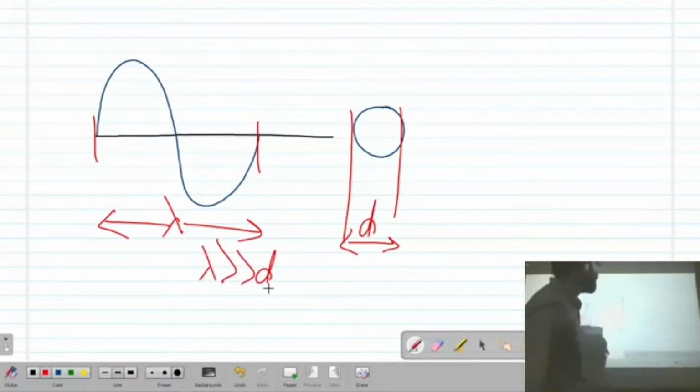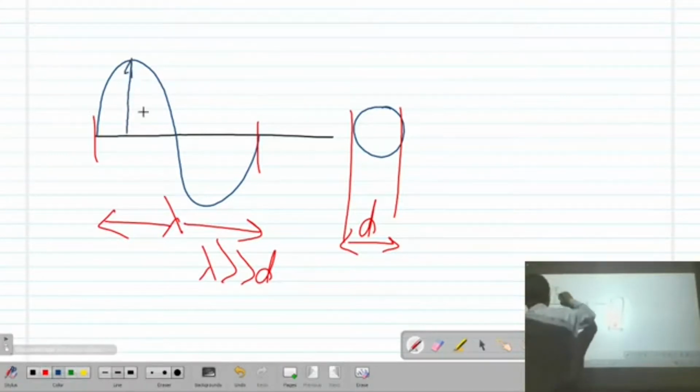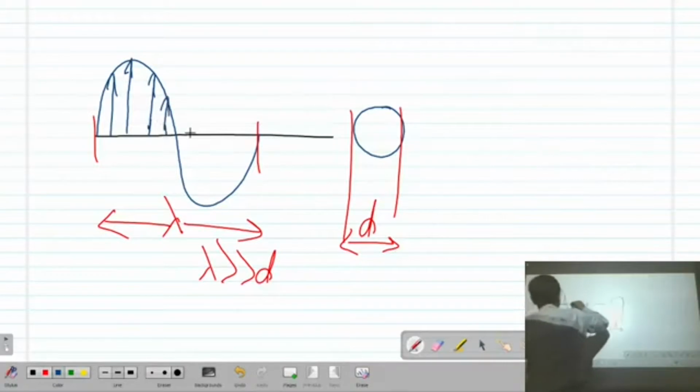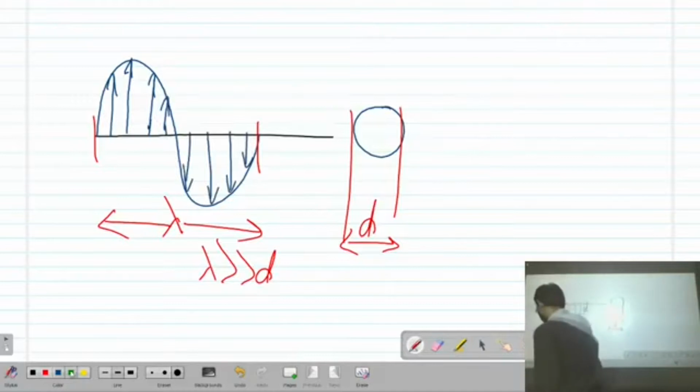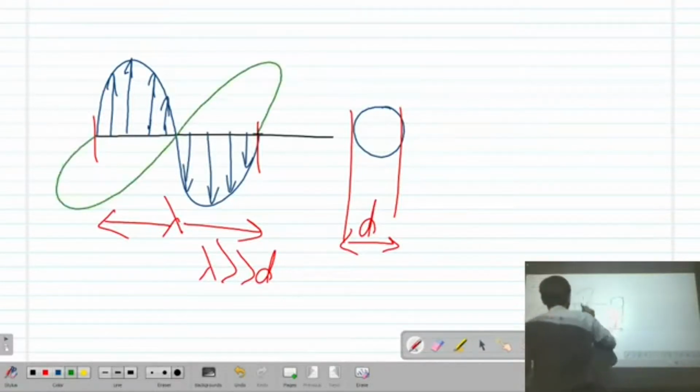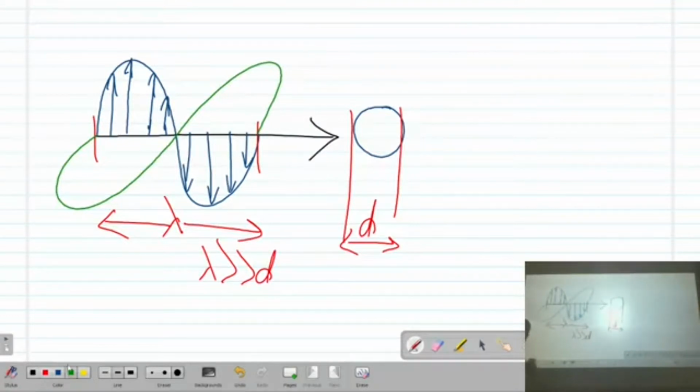Here we are just pointing out the electric field. You will also have magnetic fields. These are electric field lines, and you will have magnetic field lines. Both are perpendicular to each other and to the direction of propagation. This is nothing but the direction of propagation.